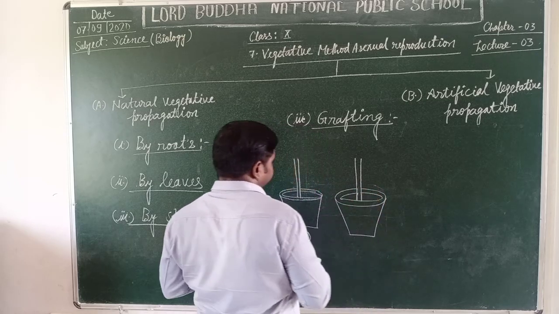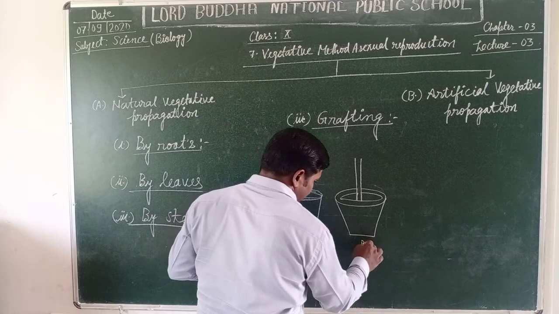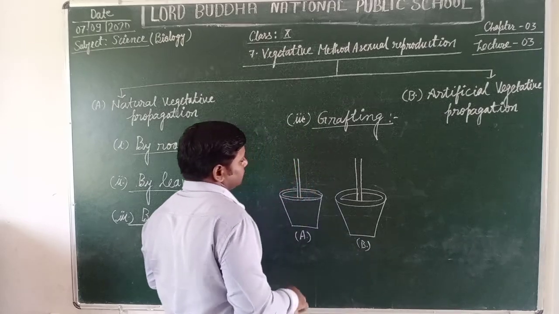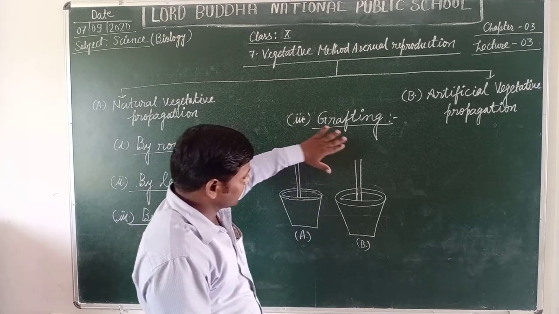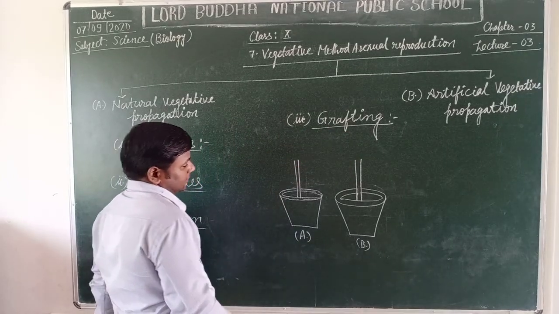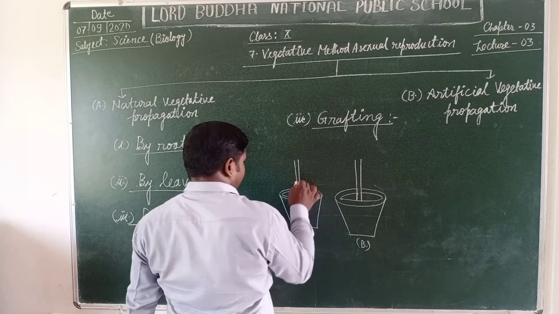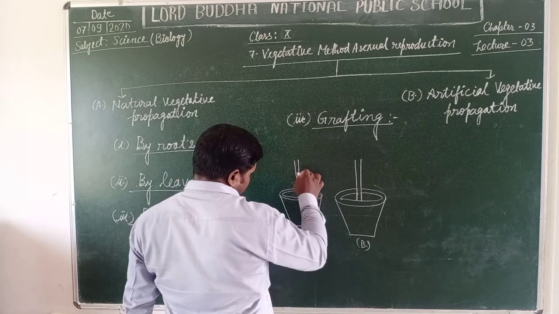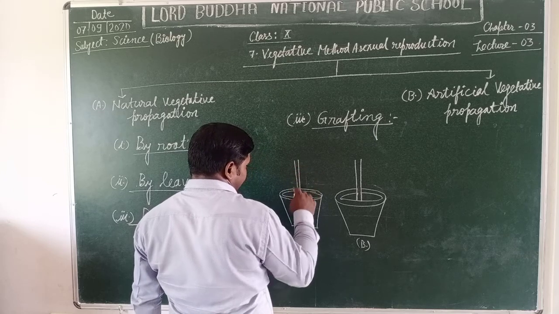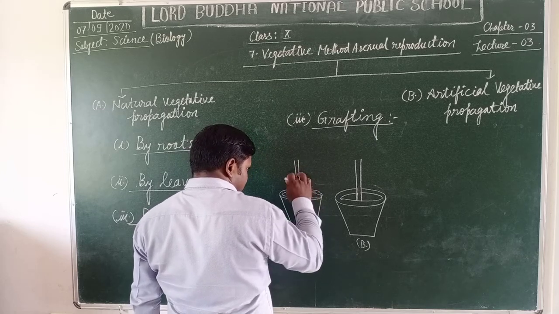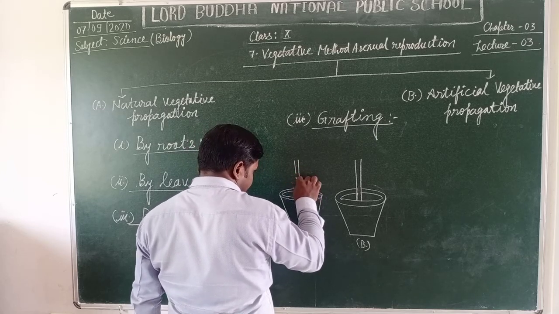Now students, this is the potted plant B, and here I illustrate the stem. It means the main sprout of the plant. First of all, the stem of plant A is cut in a manner like this.